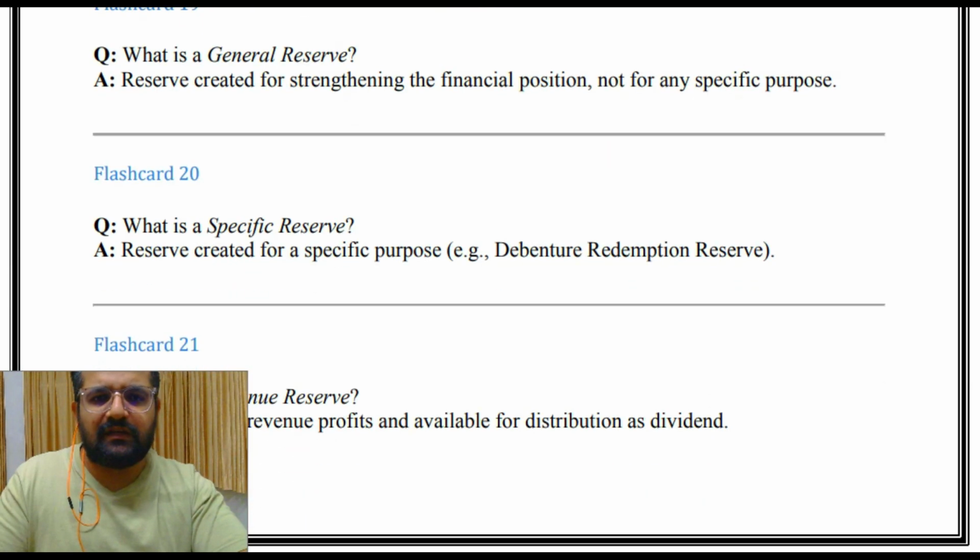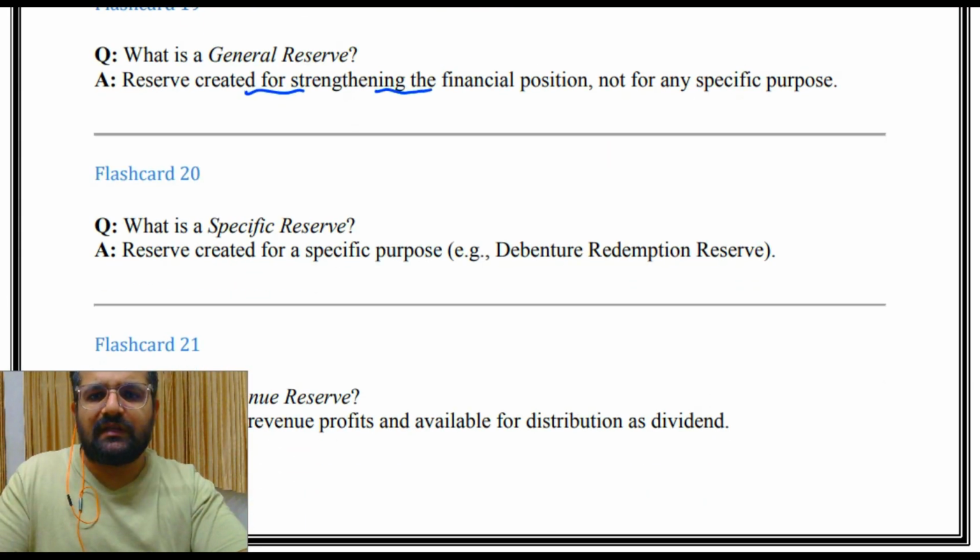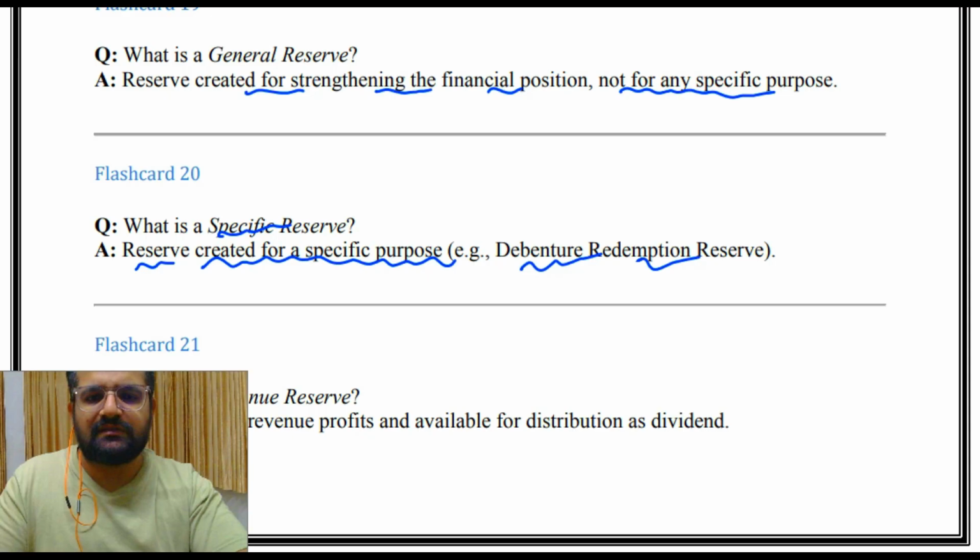What is general reserve? Reserve created for strengthening the financial position, not for any specific purpose. Okay, general is clear from the name. Specific reserve is a reserve created for a specific purpose, for example debenture redemption reserve. Okay.